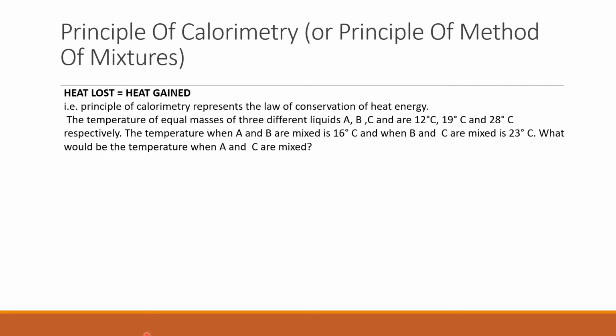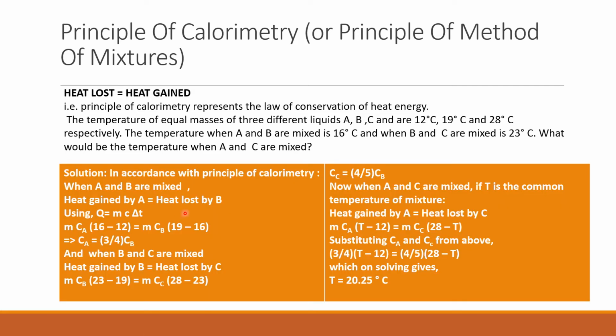We are going to follow the principle of calorimetry, that is heat lost is equal to heat gained, and the basic formula for heat, that is Q = m c ΔT. To start with the first mixture, when A and B are mixed, temperature is 16 degrees. The temperature given for A is 12 degrees, achieved is 16. That means A is going to gain heat energy, and B is going to lose energy. So substituting the values of temperature, that is 16 minus 12 for A, and for B it is 19 minus 16. This is the expression which we get.